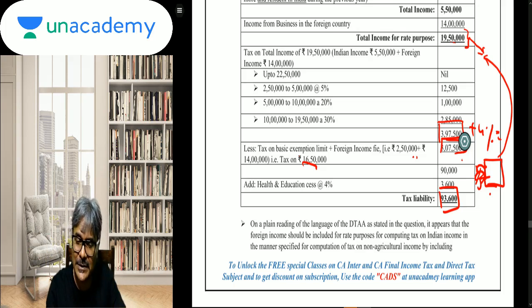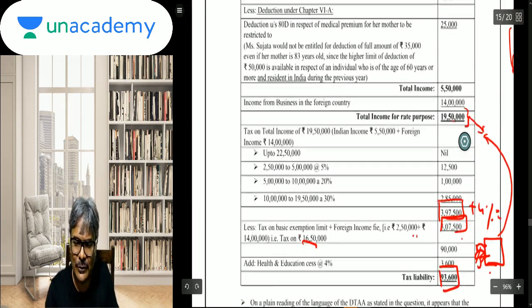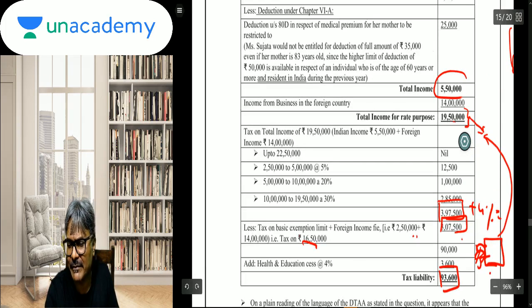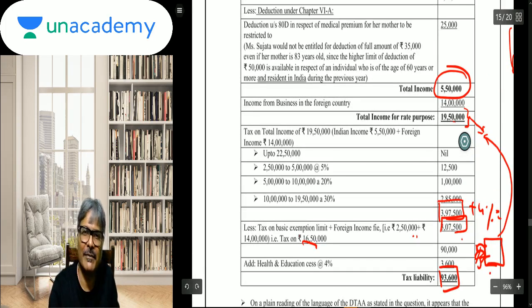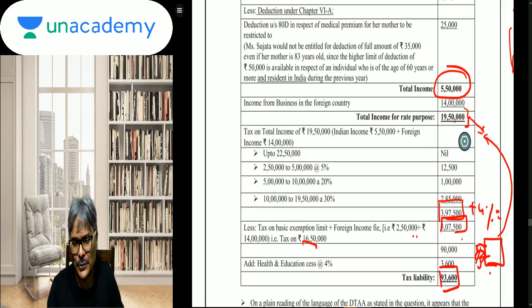That percentage is the effective tax rate, and that effective tax rate you will apply on the total income of 5,50,000, which is the chargeable part. So you actually calculate the tax liability on 19,50,000 including cess, take the average rate, and then once you get the average rate, apply it on the Indian income, which is 5,50,000. This would be your final tax to be paid.